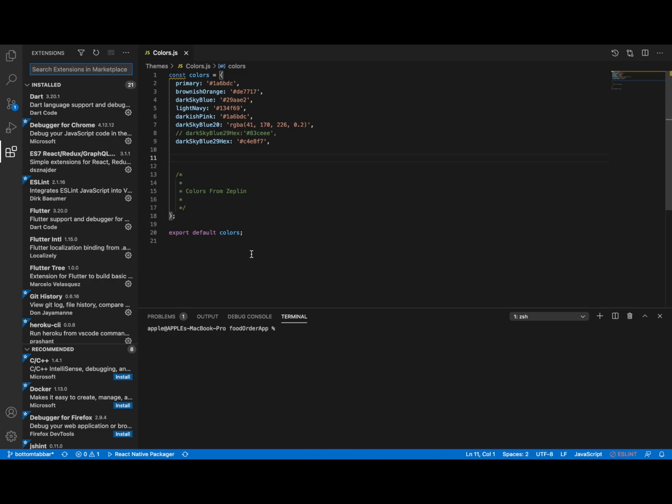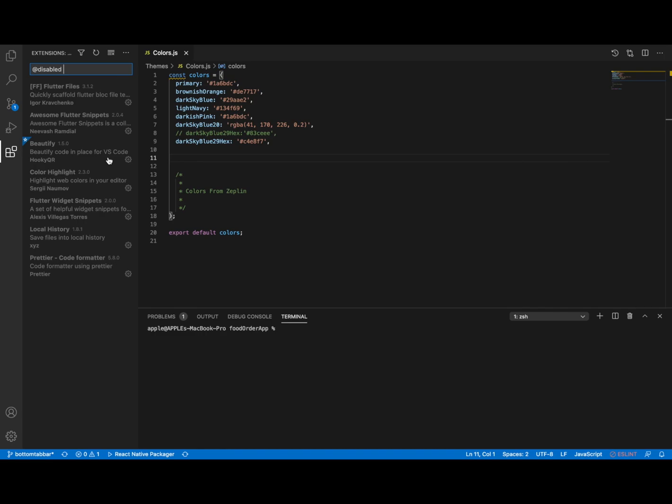so let me just search it. If you want to see your disabled extensions in VS Code, you just have to tap this icon and go to disabled, and you will have a list of all the disabled extensions you have.